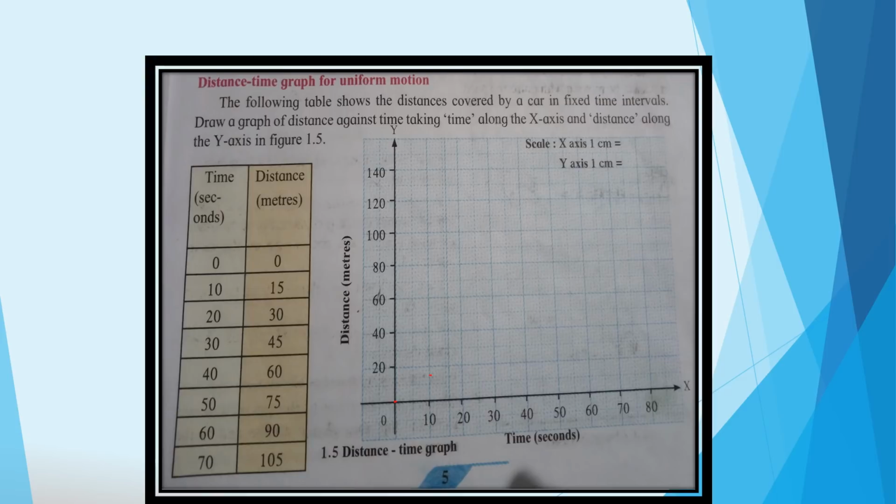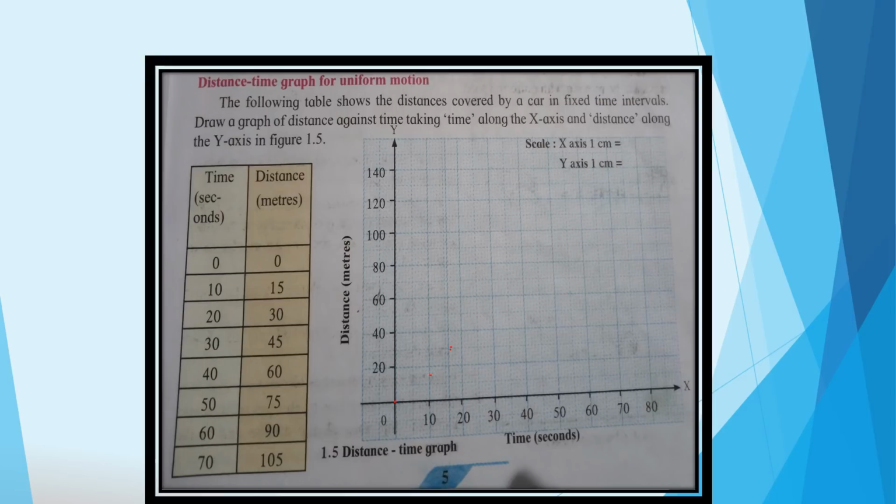Now the second reading, that is 20 seconds and then 30 meters. So here 20 seconds and then 30 meters of distance. So here 20 seconds corresponds to the middle line of 20 to 40 meters. So I have taken a point here that shows the readings, that is 20, 30.